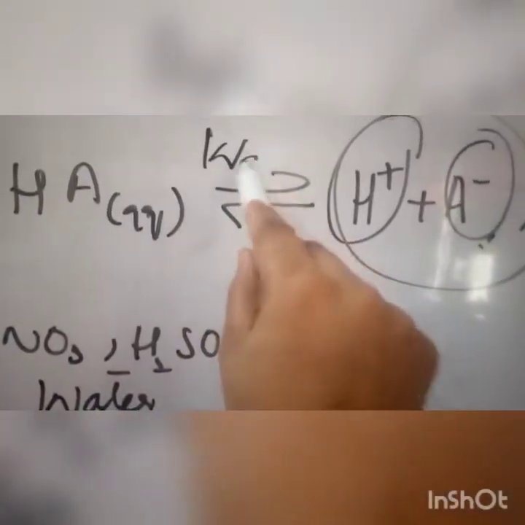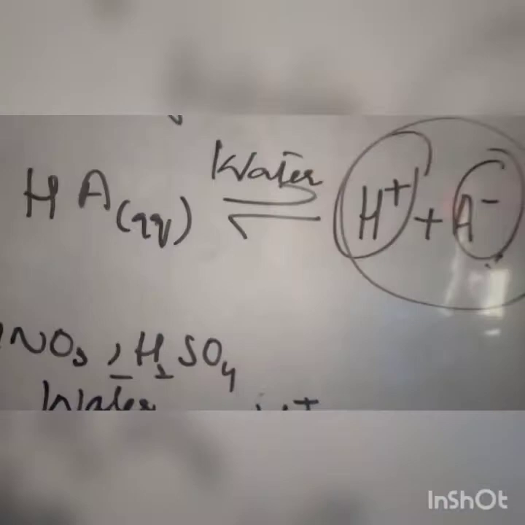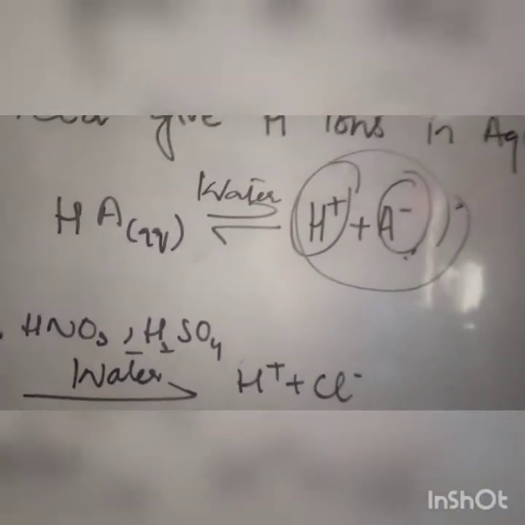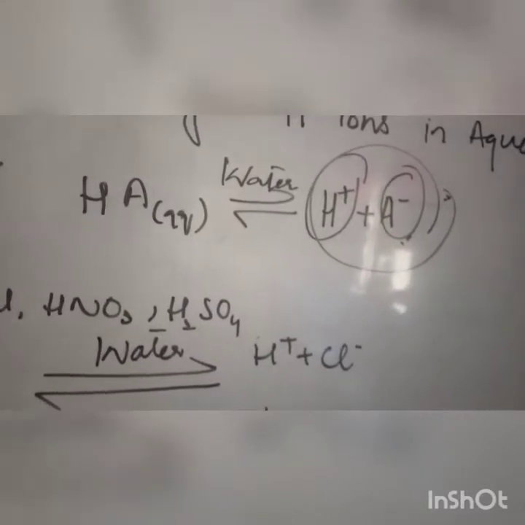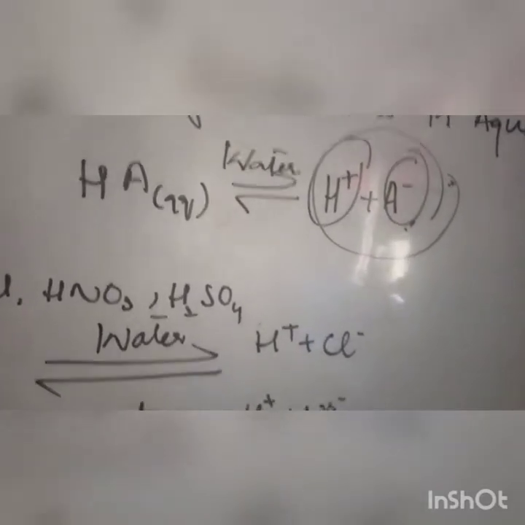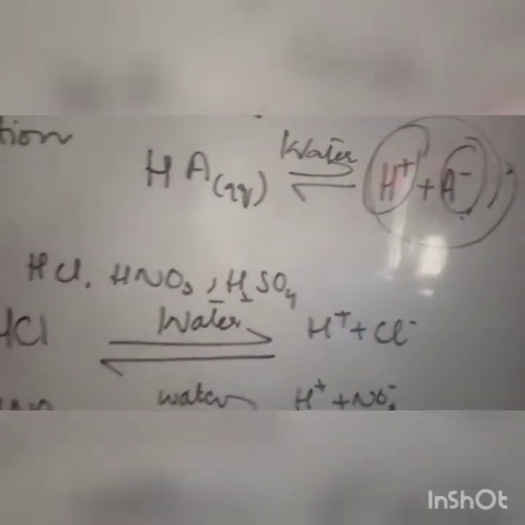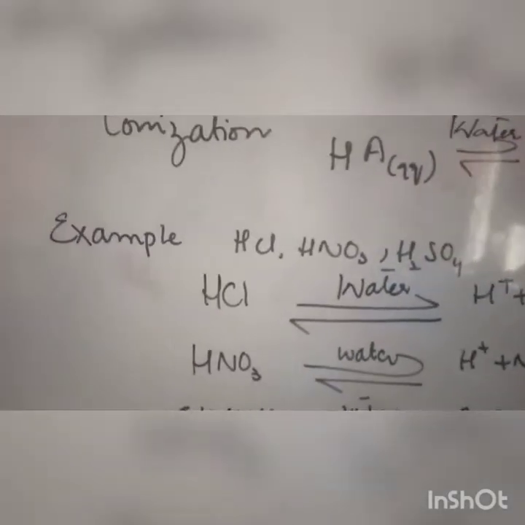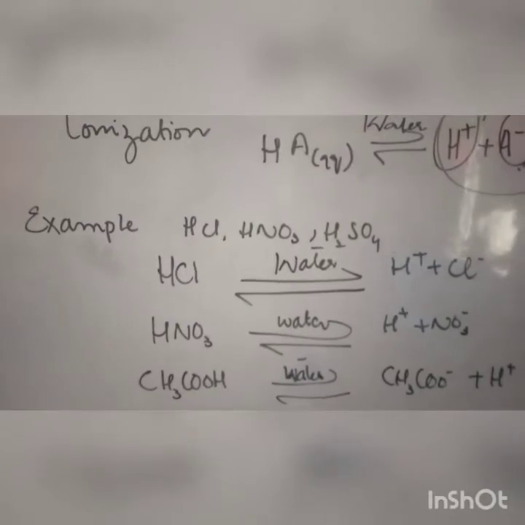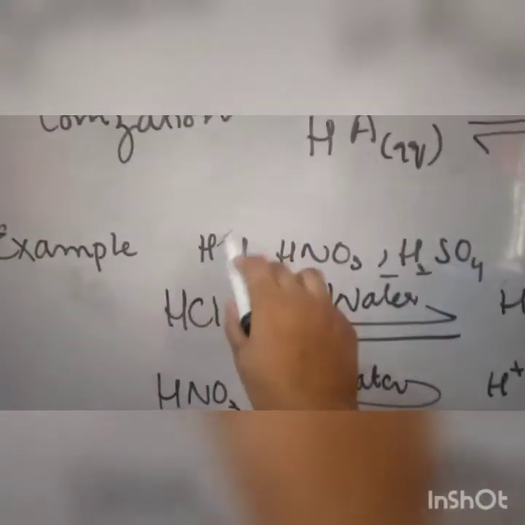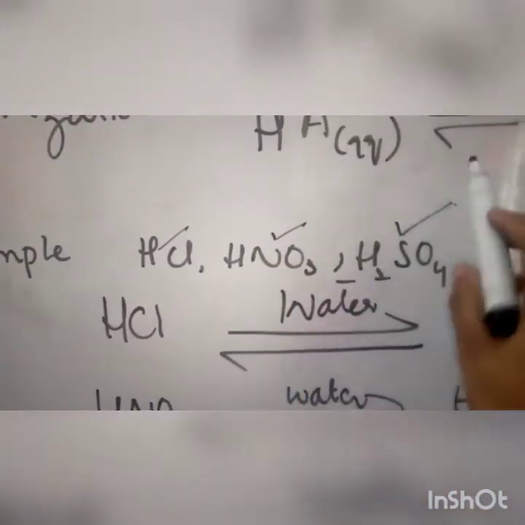Ionization usually takes place in water. When we add any compound in the water, it is converted into its ions, positive and negative ions. If your acid is strong, it produces more positive and negative ions. Let's discuss with examples. Here we have examples HCl, HNO3 and H2SO4. This is hydrochloric acid, nitric acid and sulfuric acid.